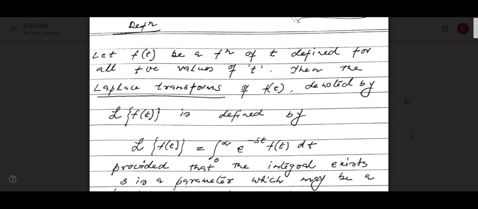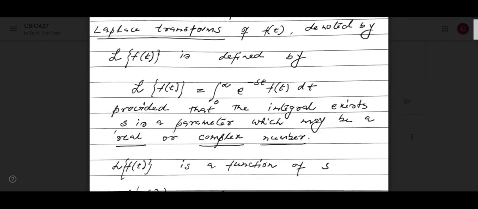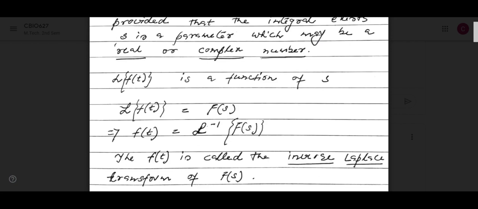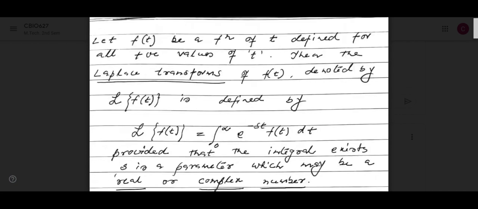We have to remember this one, 0 to infinity e to the power minus st, and some formulas I have already given, inverse transform and some Laplace transforms. First you should be familiar with these Laplace transform formulas. L of 1, L of t to the power n, L of e to the power at, sin at, Laplace transform of cos at, L of sinh at. Okay, so L of f(t) is equal to 0 to infinity e to the power minus st f(t) dt.